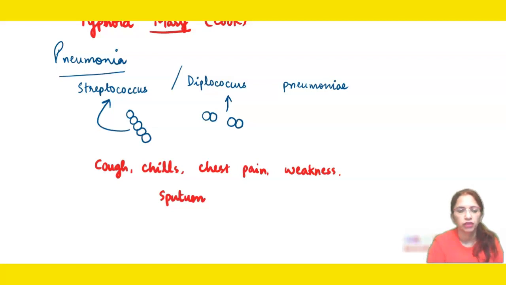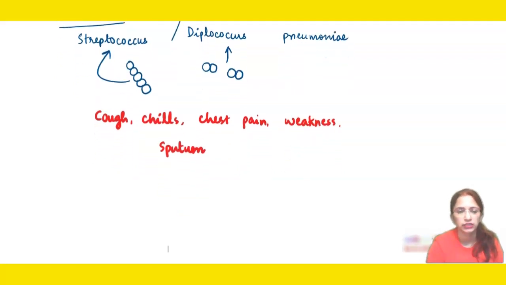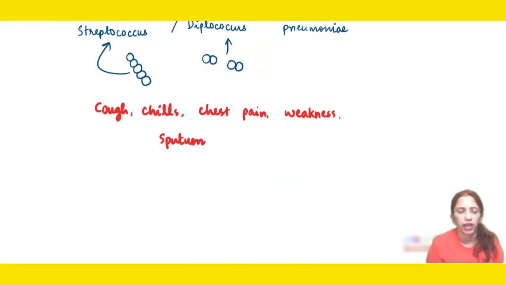Now we are heading towards the third disease which is caused by bacteria, and this is Bacillary Dysentery. Remember, whenever you are writing dysentery in the case of bacteria, please do mention the word bacillary as a prefix, because there is one dysentery which is caused by protozoa as well.